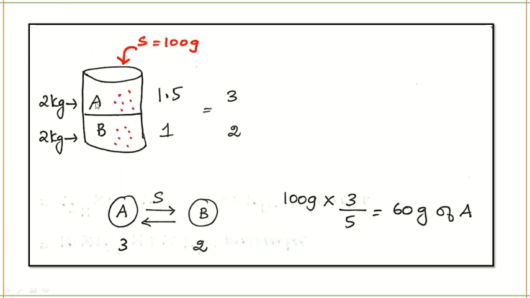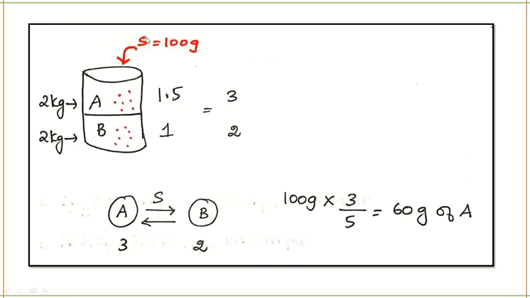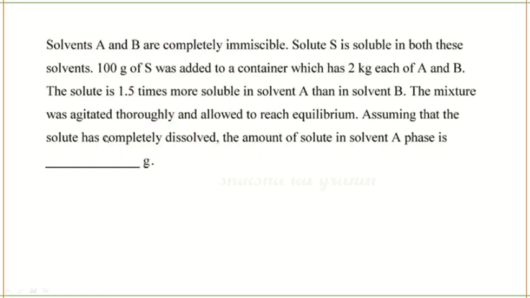Here I simply put A and B. It can be anything. They have not given anything about the density, but for easy understanding, I put the upper phase as A and lower phase as B. Okay. So solute S is soluble in both these solvents. So there is a solute S that is soluble in A also and B also. Okay.